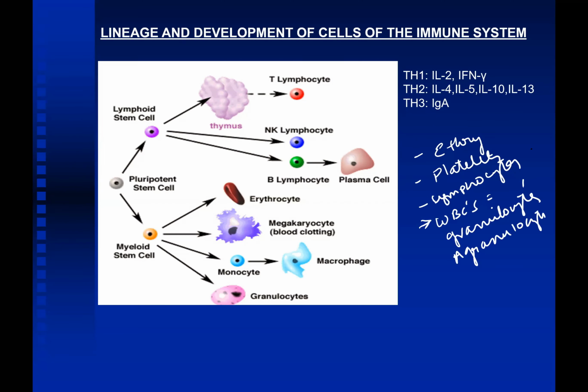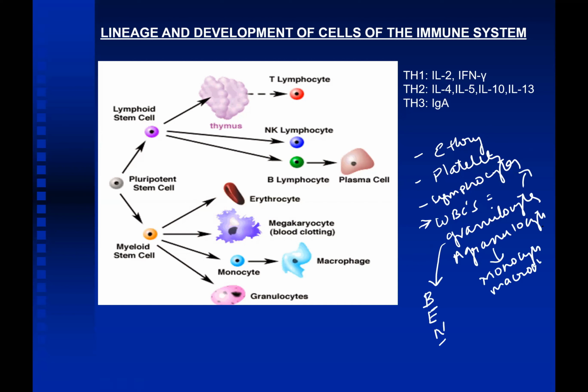Granulocytes, what are the examples of granulocytes? Basophils, eosinophils, and neutrophils. Yes, these are the examples of granulocytes. And agranulocytes, the examples are monocytes and macrophages.